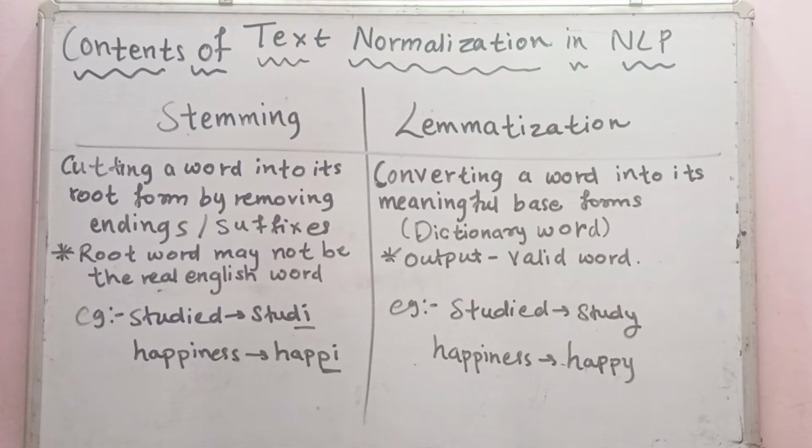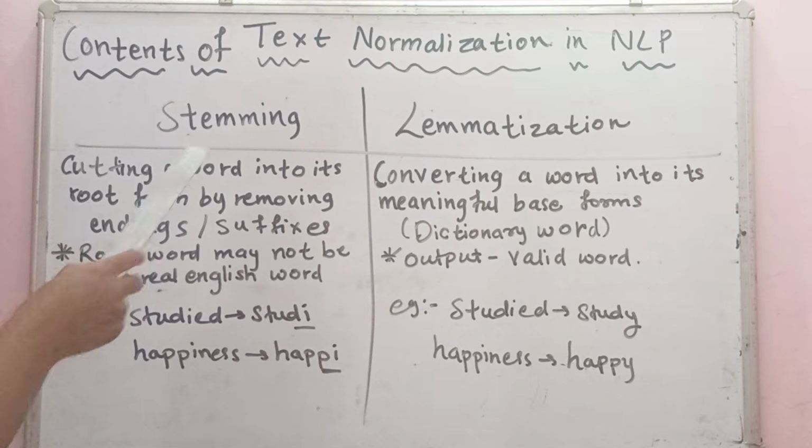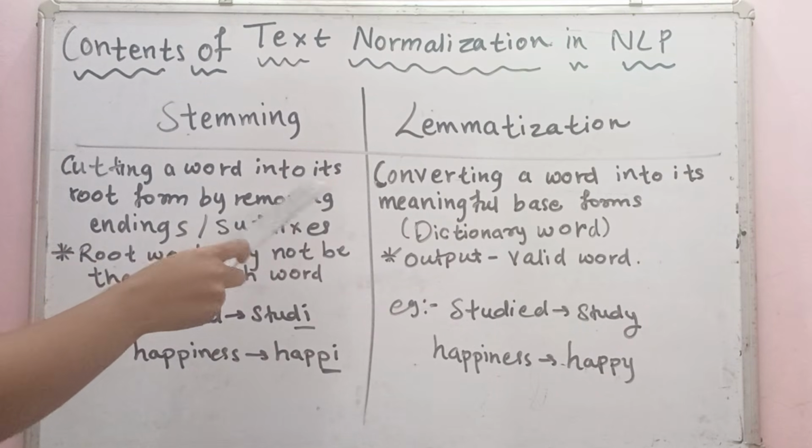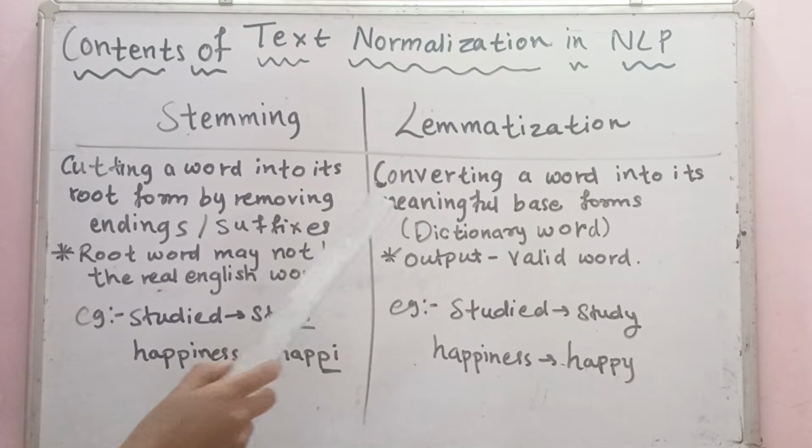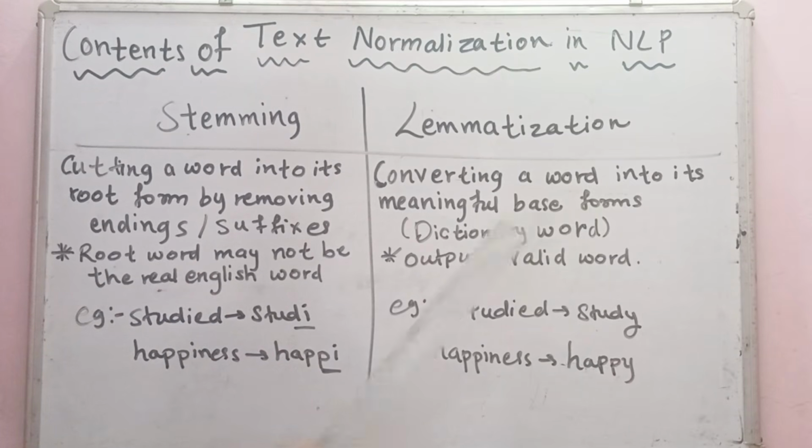So next content is stemming and lemmatization. Here is a very common difference between them, and it is easy to understand. Let's see. Stemming means cutting a word into its root form by removing the endings or suffixes. So the root form will come there. But we have to understand the important point that the root word may not be a real English word. It means there may be some error in the word.